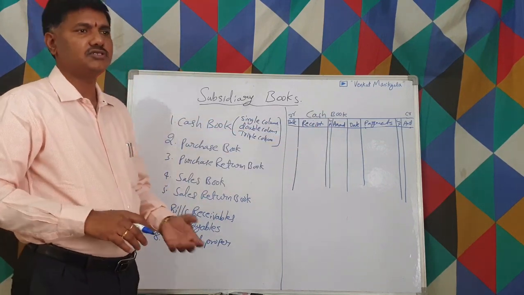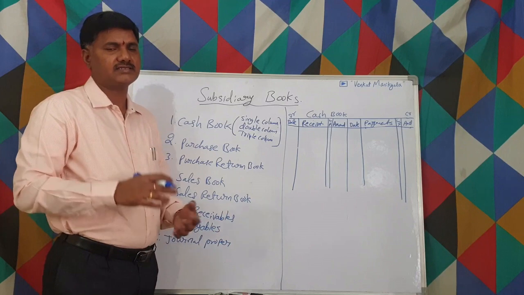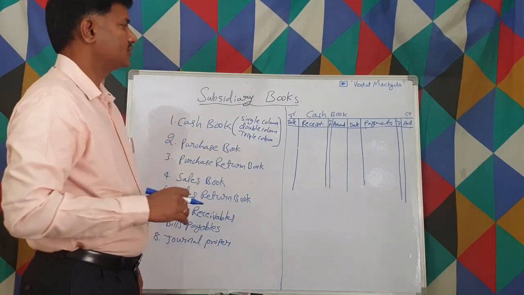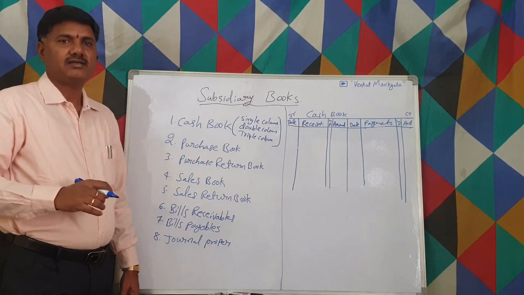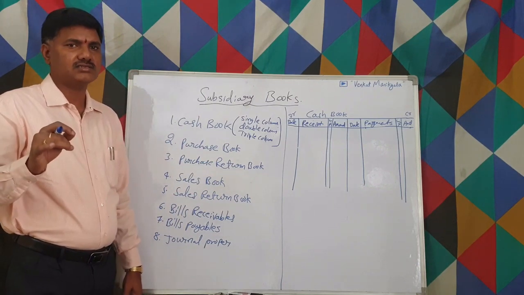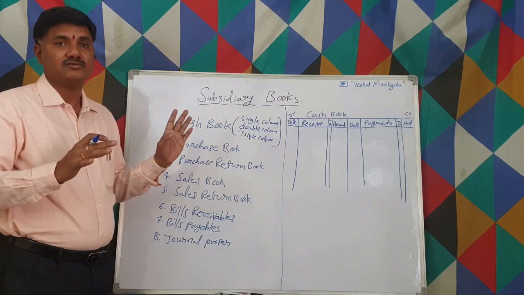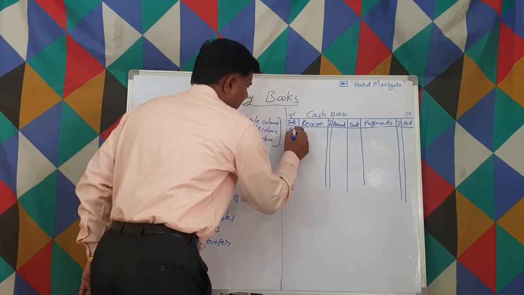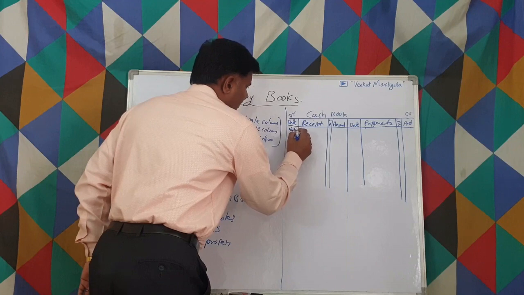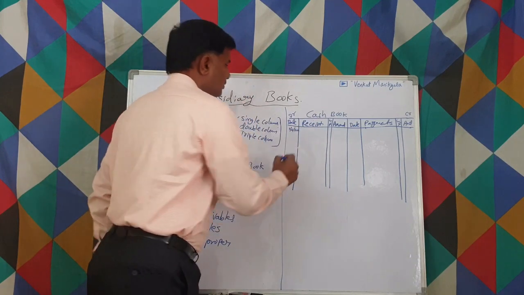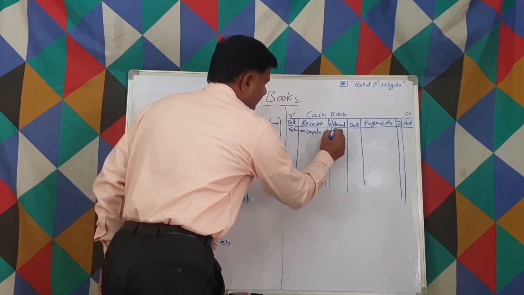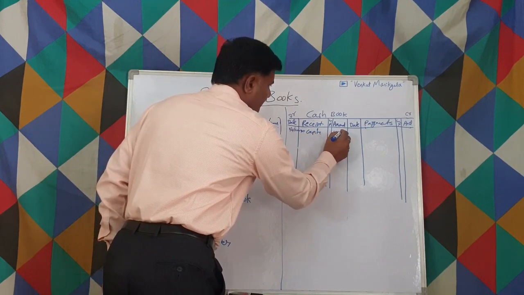Here also we use To and By like in a ledger account. Here also we use receipts. Let us suppose we have received capital, right? It's a cash transaction. Whatever the cash transaction, we are supposed to write in the cash book, right? So let us say we received on 1st April 2020 capital. So we write as To capital 1 lakh, right?